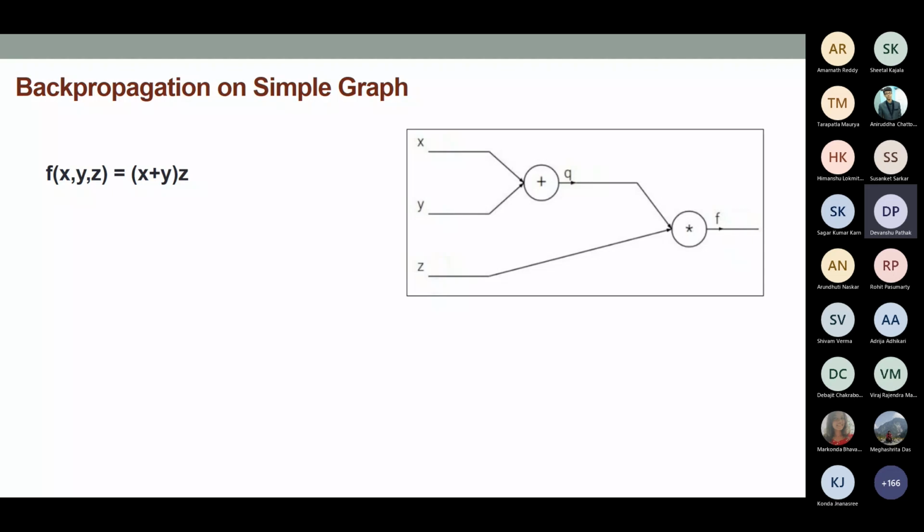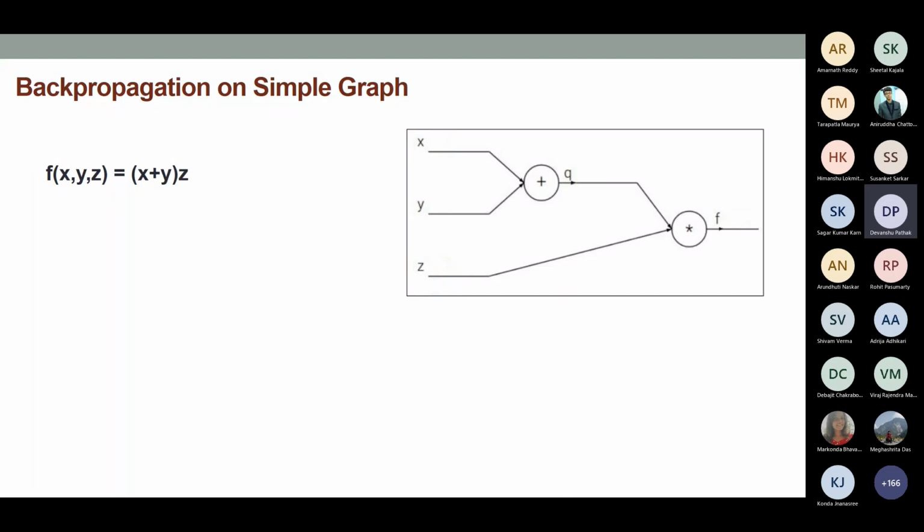So let's say I'm just starting with a very simple example. I have a 3 variable function f of x, y, z, and my functional form is x plus y into z. Now if I represent this expression in a graph, this is one of the expressions that I am going to get.